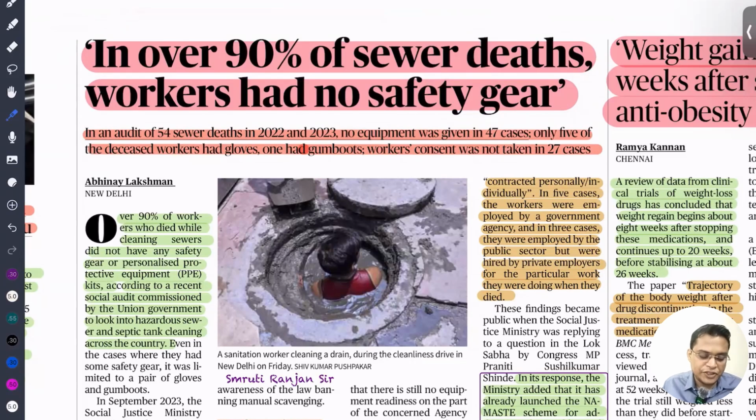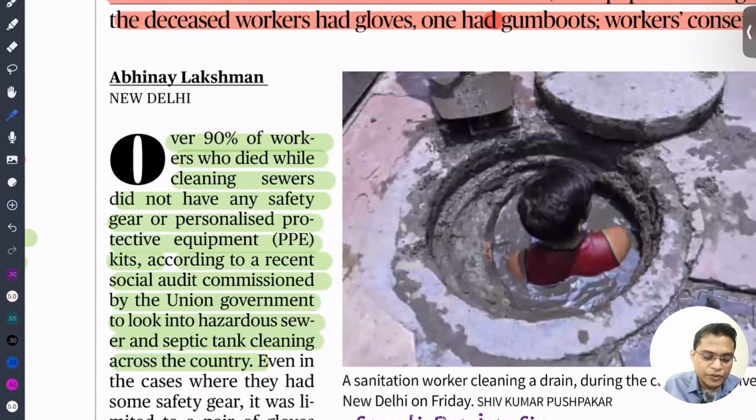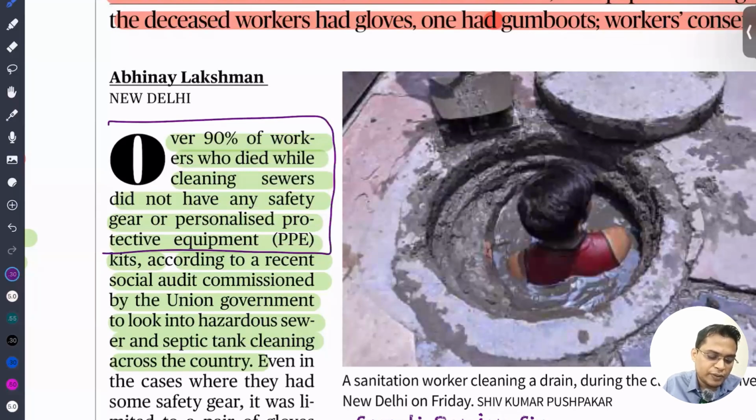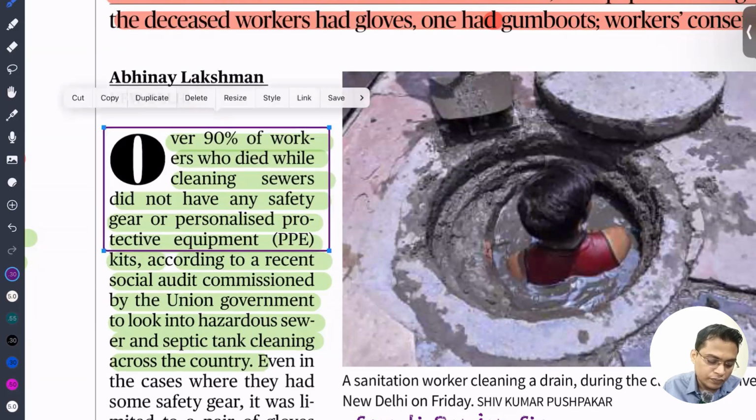So there, because of asphyxiation, it is a condition of being unable to breathe. So 90% of the workers who died cleaning sewers did not have any safety gear or personal protective equipment. So you can write here what are the challenges faced by the marginalized community. Here, Safai Karmachari, they are facing that kind of problem.